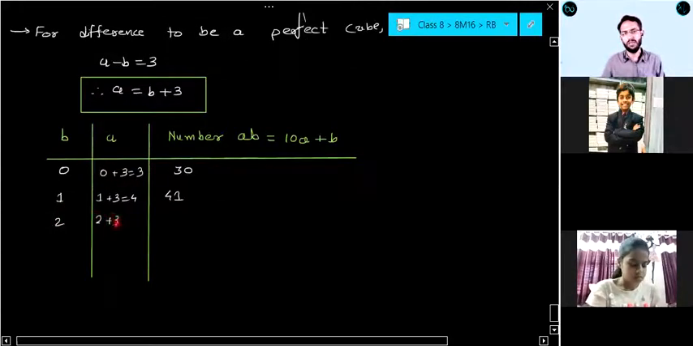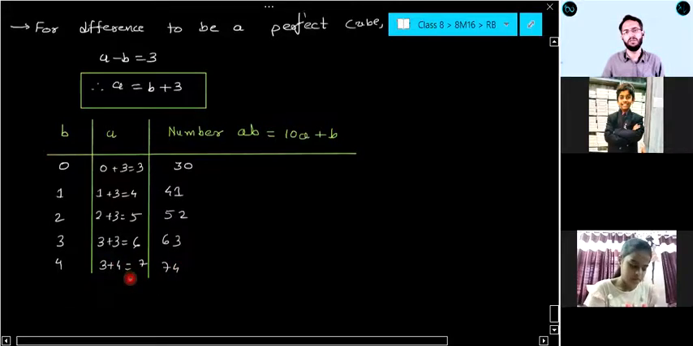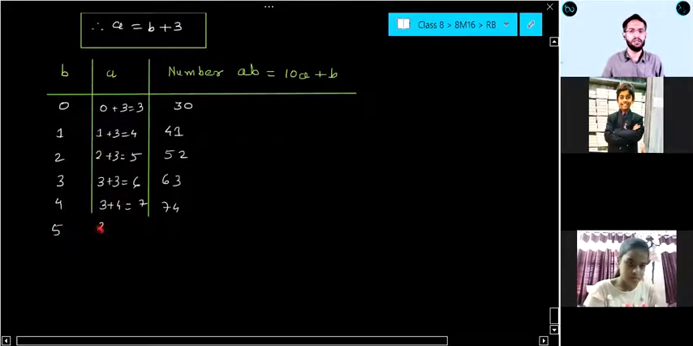For b equal to 2, 2 plus 3 is 5. So this is 52, and 25. Right? No need to check 52 and 25, that I am just telling you. Is this clear, everyone? In the same way, if b equal to 3, 3 plus 3 is 6, so 63. b equal to 4, 3 plus 4 is 7, so 74. If I am putting b equal to 5, 3 plus 5 is 8, so 85. If I am putting b equal to 6, 3 plus 6 is 9.